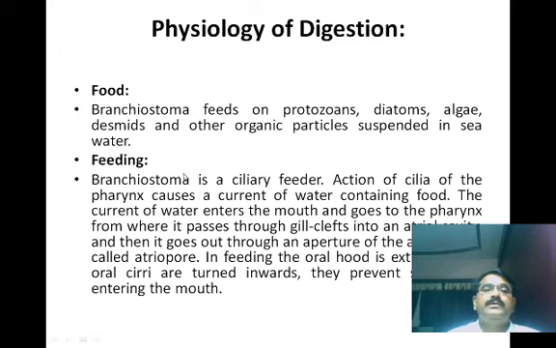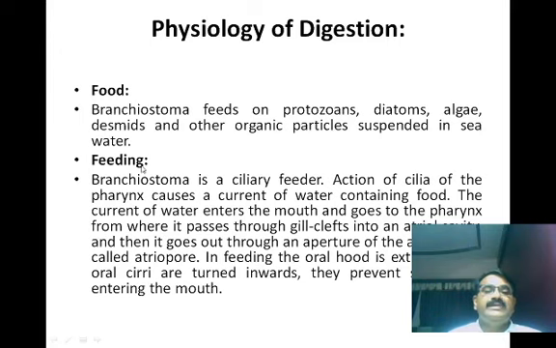Now the question arises in our mind: what is the food of Amphioxus? For your information, Amphioxus are filter feeding animals. They feed on small microscopic organisms present in water bodies. Branchiostoma feeds on protozoans, diatoms, algae, desmids and other organic particles suspended in the seawater.